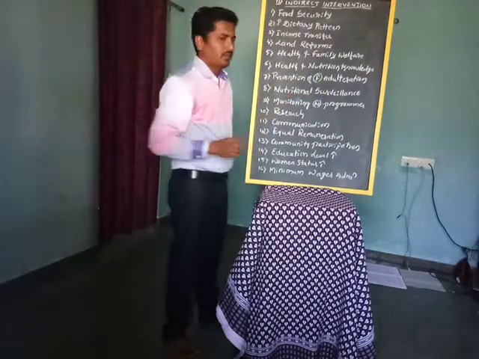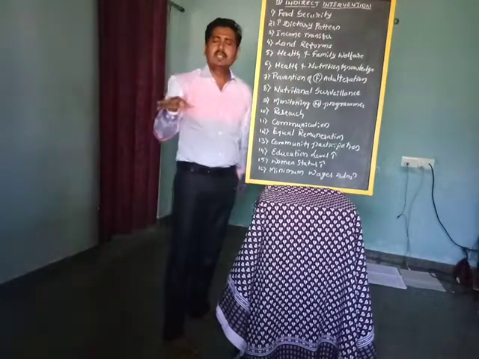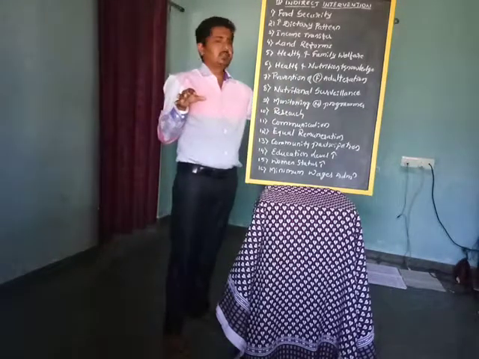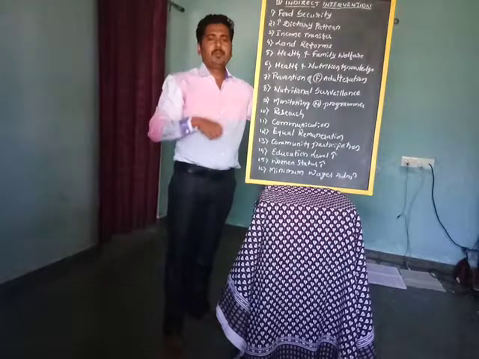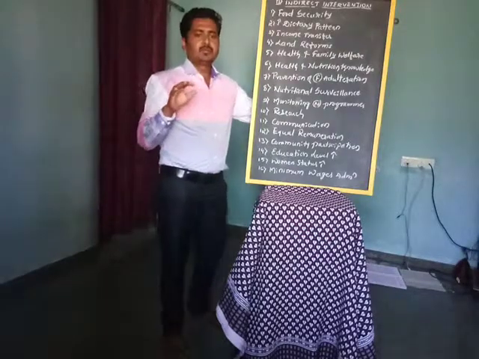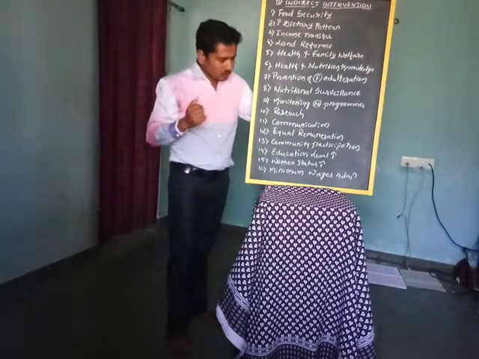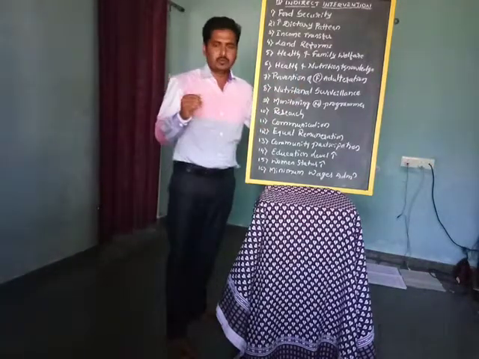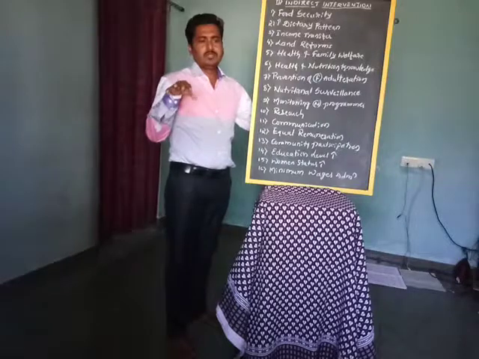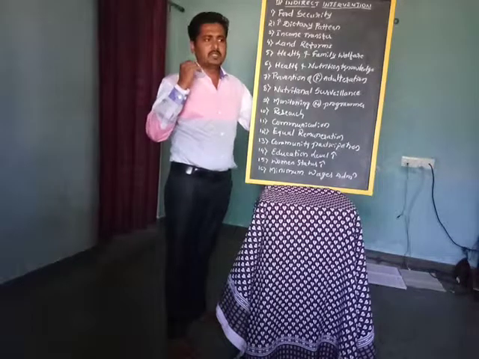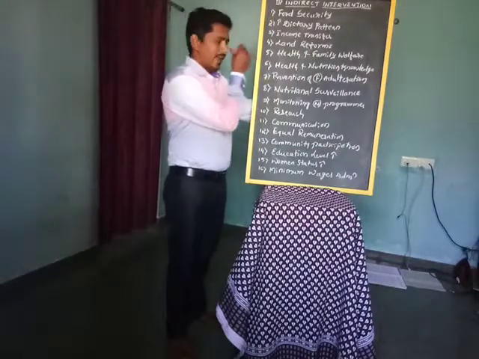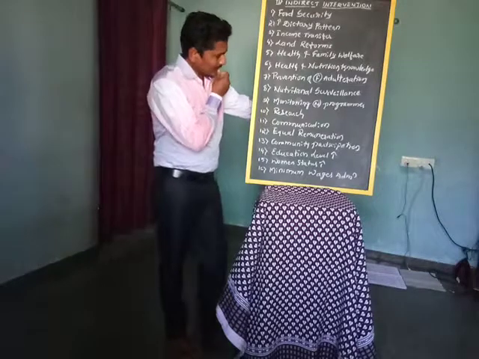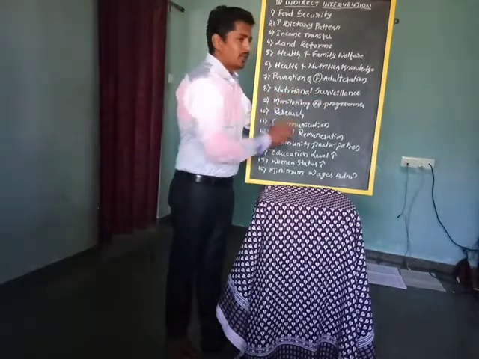prevention of food adulteration. Food adulteration is an illegal activity done for the sake of getting more benefit. That activity should be prevented by enforcing the Prevention of Food Adulteration Act 1954. These illegal activities are controlled by this act. Okay. And next one, nutritional surveillance.